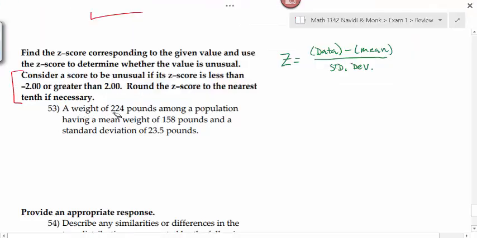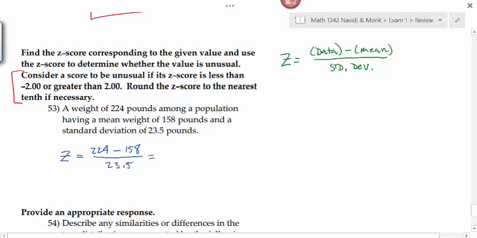A weight of 224 pounds among a population having a mean weight of 158 pounds and a standard deviation of 23.5 pounds. For this particular problem, what is our data value going to be? 224. And what is the mean? 158. And what is the standard deviation?